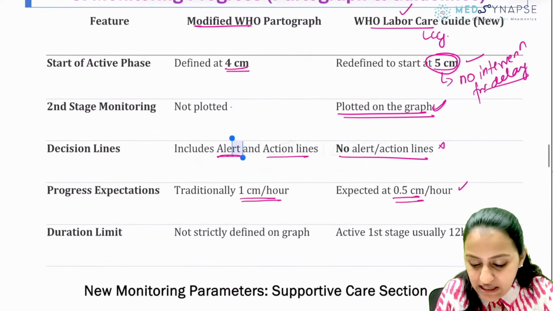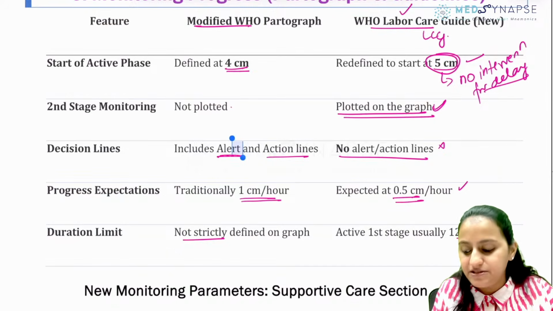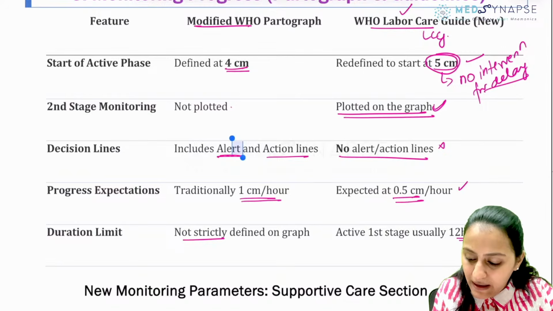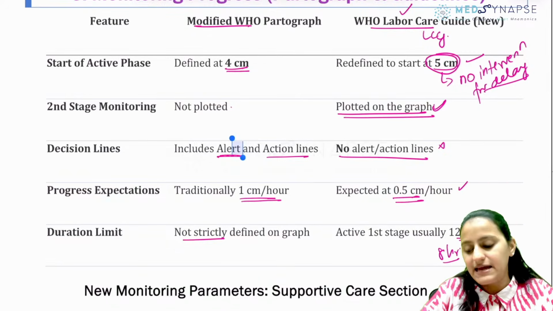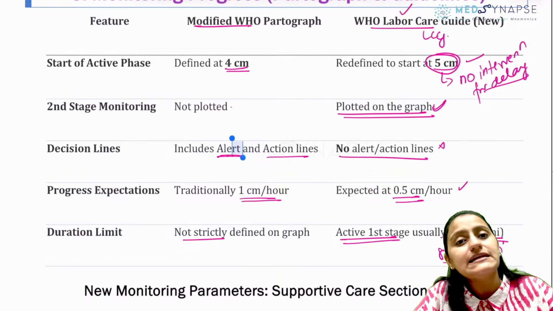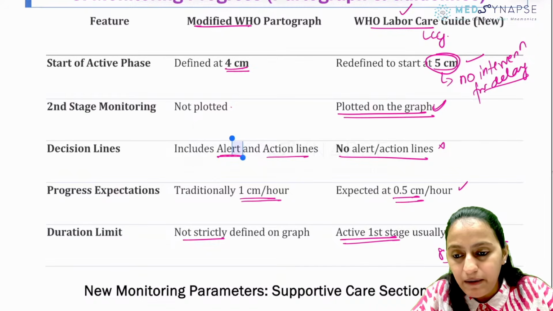The duration limit is not defined on the graph, but remember that the duration limit for primaries is considered as 12 hours. For multi, it is considered as 8 hours for the active first stage of labor. So primaries 12 hours and multi 8 hours. Okay? Is this clear with everyone? Yes.